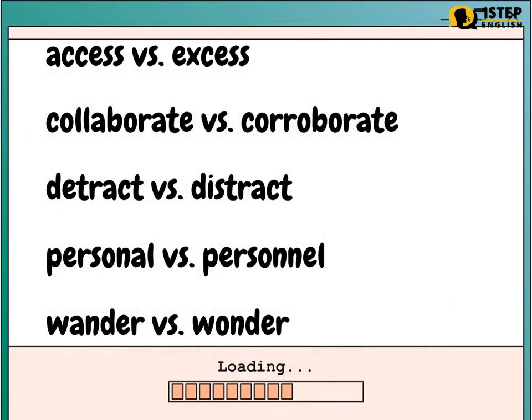Words to discuss. Access versus excess. Collaborate versus corroborate. Detract versus distract. Personal versus personnel. Wander versus wonder.